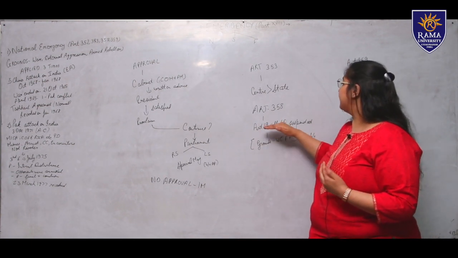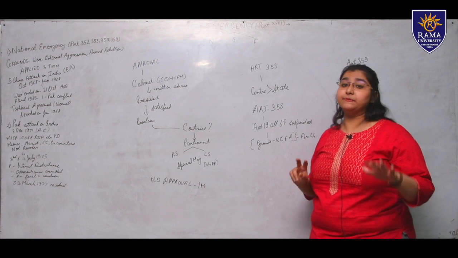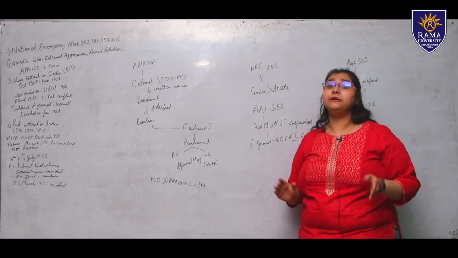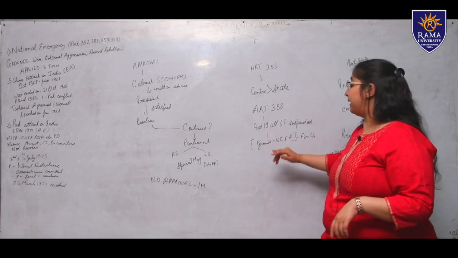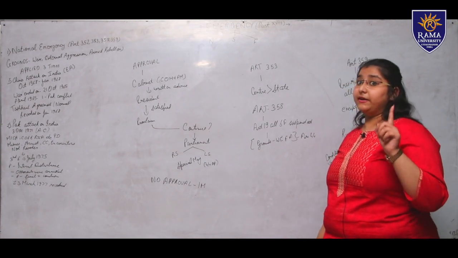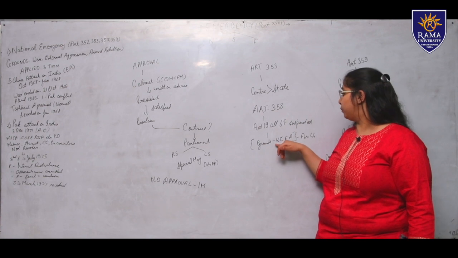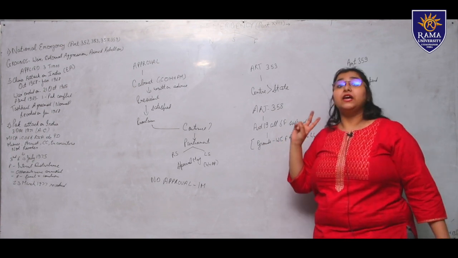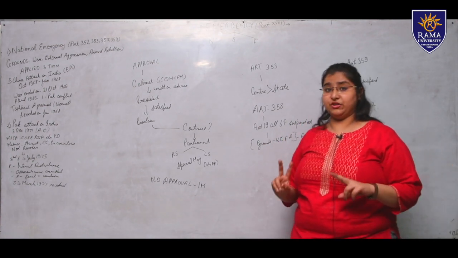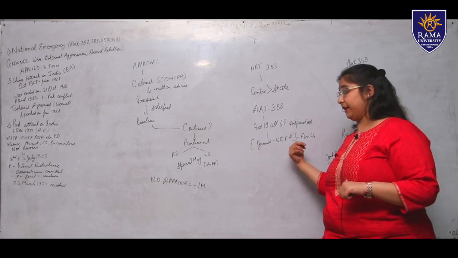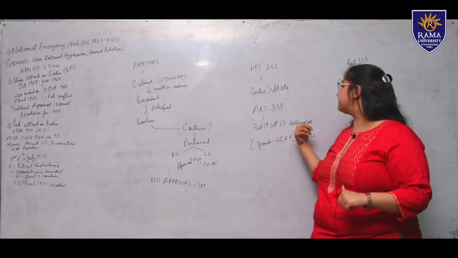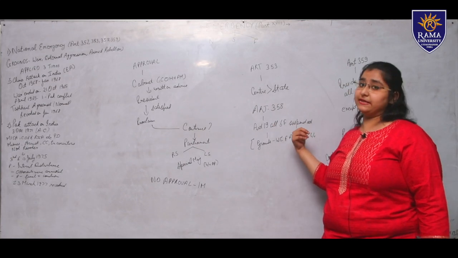It says that all the 6 freedoms given under Article 19 can be curtailed, but only if the emergency has been proclaimed on two grounds, war and external aggression. If emergency is proclaimed on these two grounds, then the President can suspend Article 19, all 6 freedoms of it.